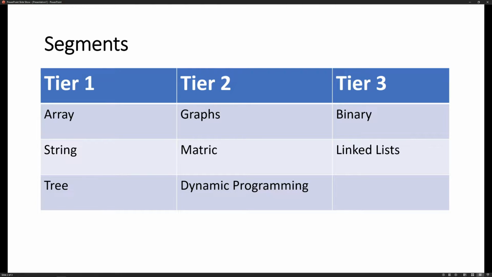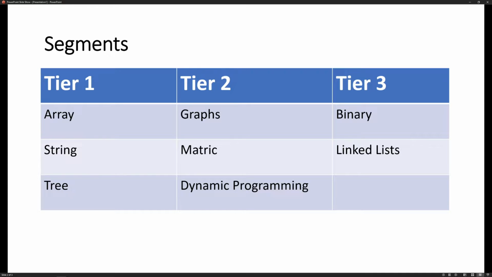Tier 1, you can see it as the absolutely fundamental basic things that you should know and learn at the very minimum. Tier 2 are sections of things that, if you want to get into, say, better FANG groups, you probably should get to know as well. If you want to go to tier 3, then these are all added bonuses. So let me go over what tier 1 is all about.